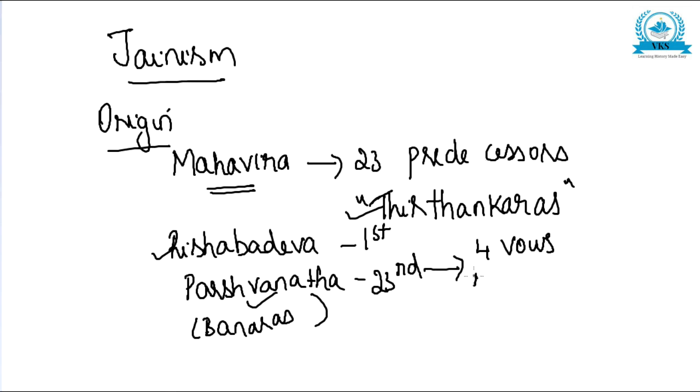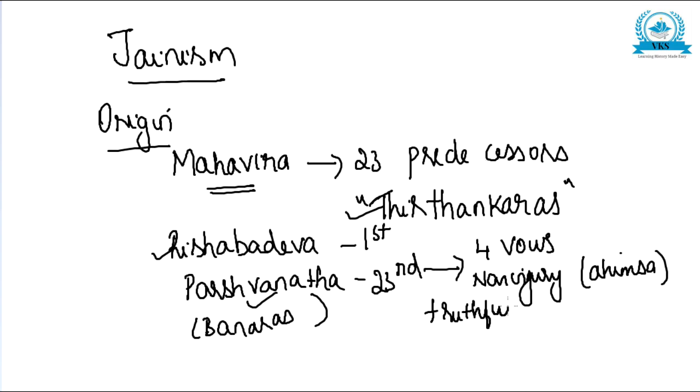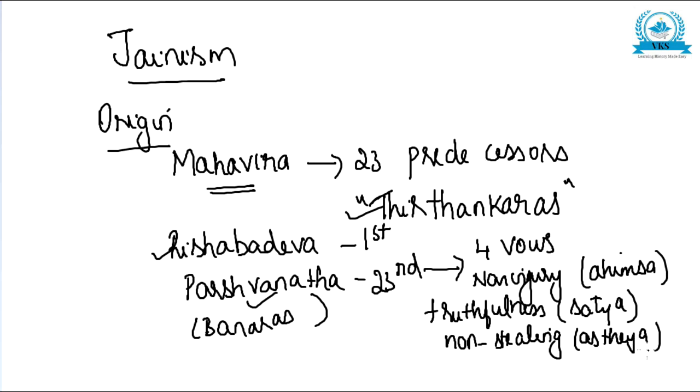Which are the four great vows? One is non-injury, that is ahimsa. The second is truthfulness, that is satya. Then non-stealing, that is asteya. And non-possession, that is aparigraha.